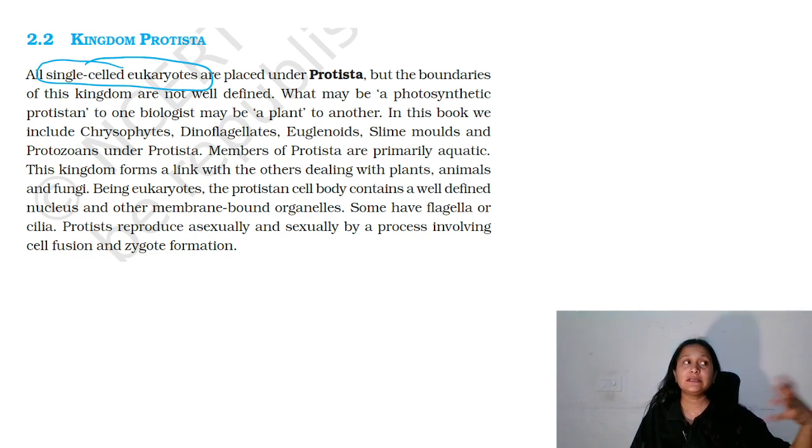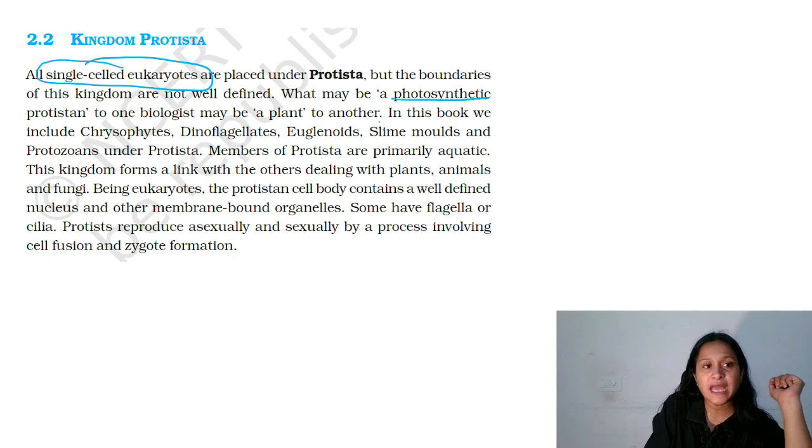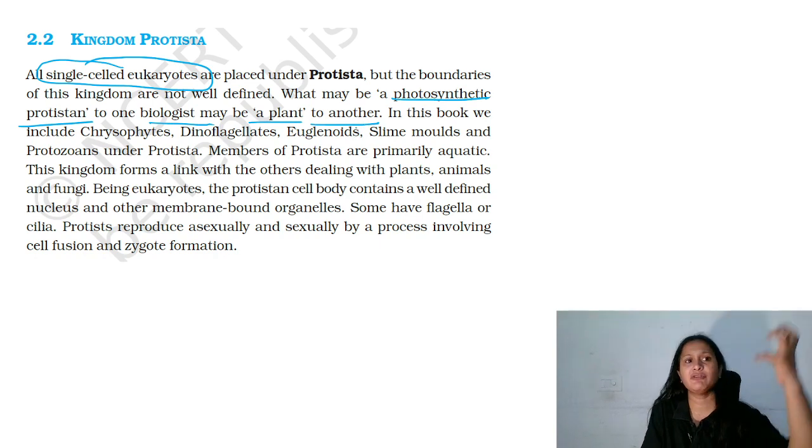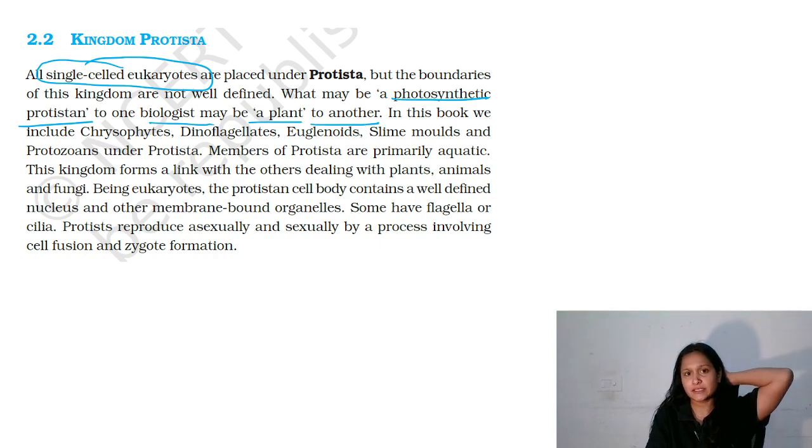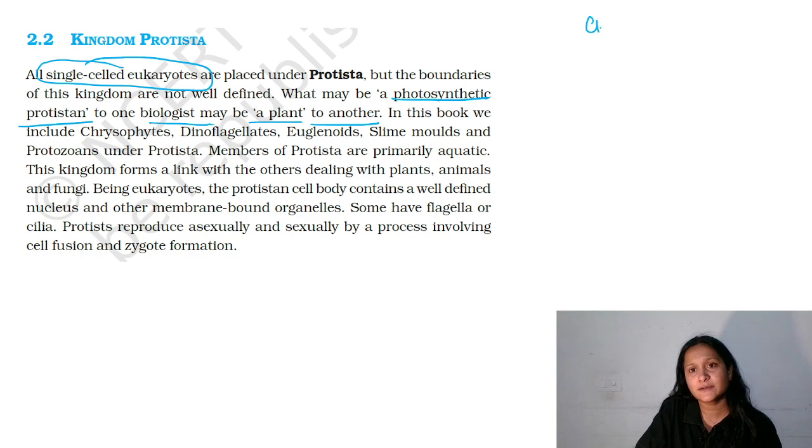For one scientist, they may be photosynthetic protists, and to another biologist, may be a plant. For example, Chlamydomonas can be a plant or an alga for one biologist, or it can be a protist also, because it is unicellular and eukaryotic. Chlamydomonas.